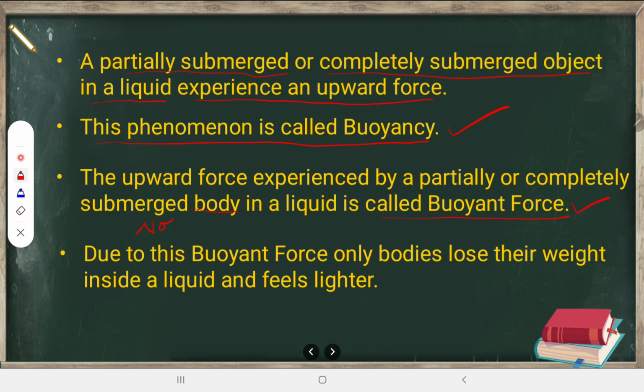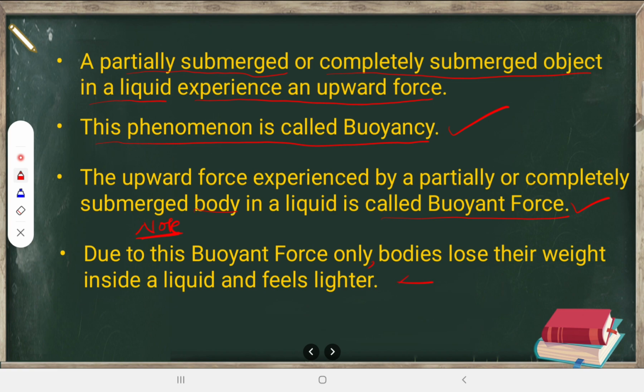And this is a very important note. Due to this buoyant force only, bodies lose their weight inside a liquid and feel lighter. You must have experienced this, no? Inside the water, the objects will be feeling much lighter.